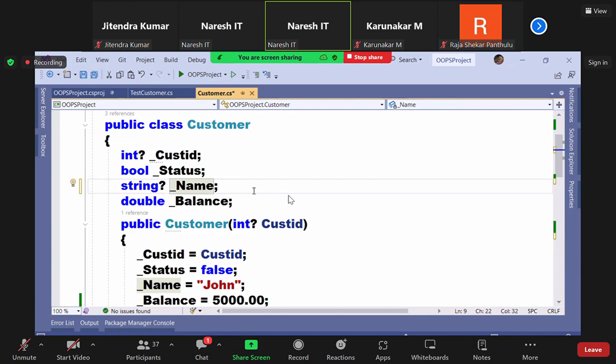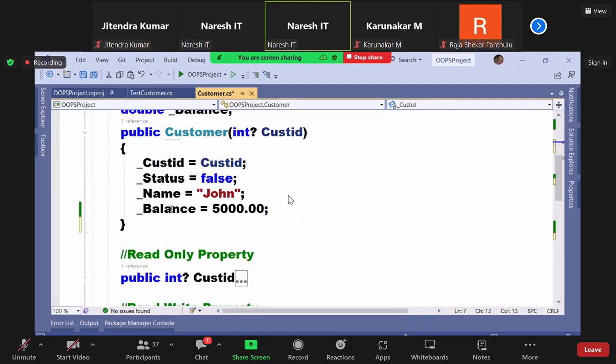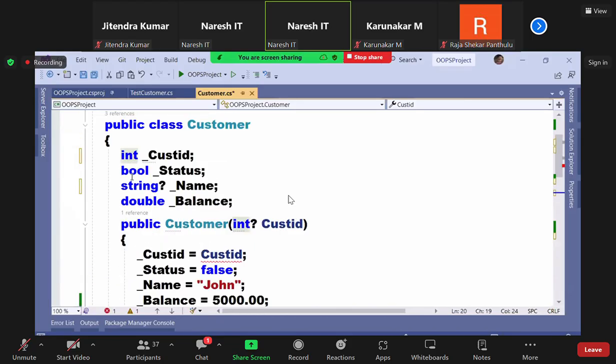Now see, the first one is integer type, second one is Boolean type, third one is string type, fourth one is double type. If you concentrate on all these things here, all these are predefined types. Tell me, all these are predefined types or not? But now you want to declare a field of a user-defined type which does not exist. So first you're required to define the cities type. So let me define it.